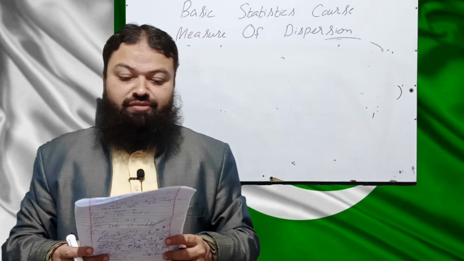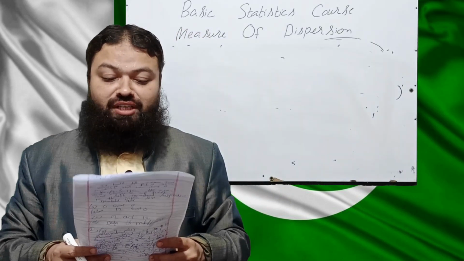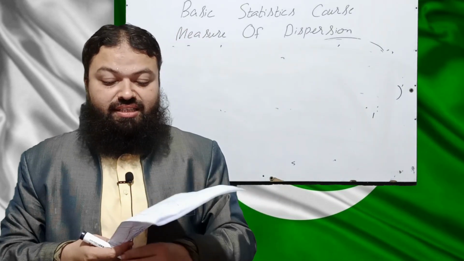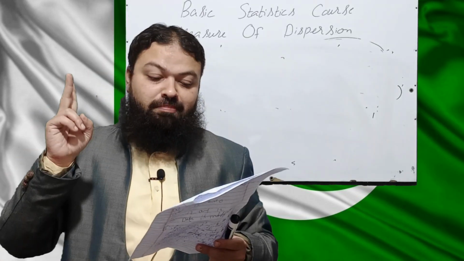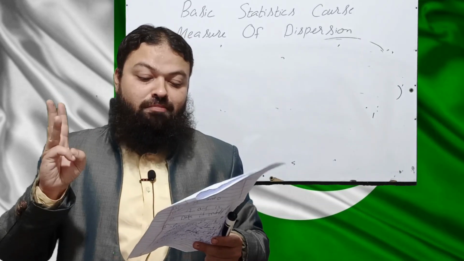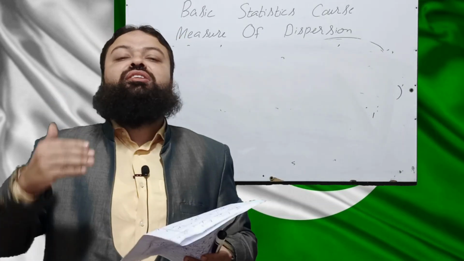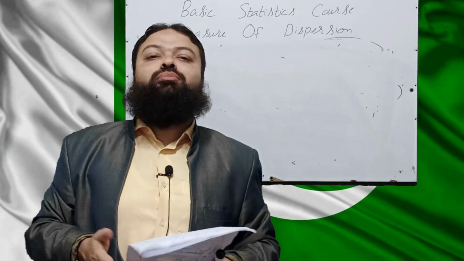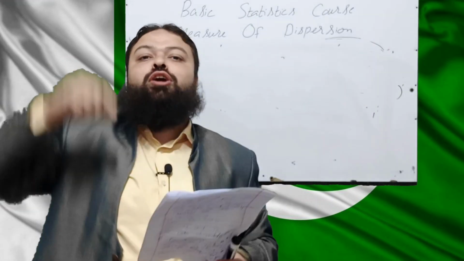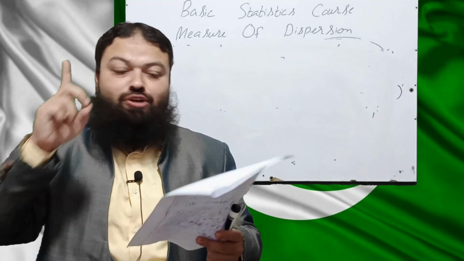Question number 5. If the value of kurtosis is more than 3, then the shape of the curve is: A part median top, B part flat top, C part peak top, D none of the above. Dear students, when beta 2 is greater than 3 and we have leptokurtic distribution, it means we have peak top. C part will be the correct option in the exam.